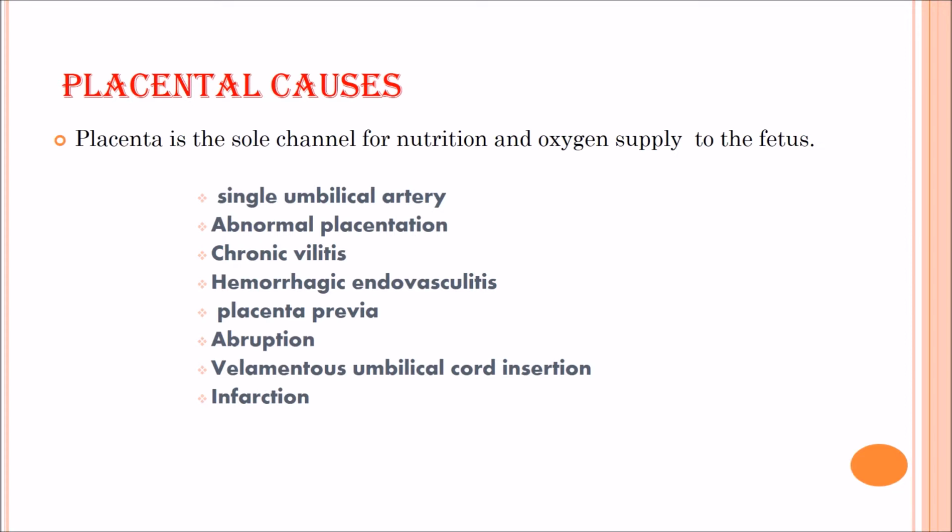The placenta is the sole channel for nutrition and oxygen supply to the fetus. Single umbilical artery, abnormal placentation, chronic villitis, hemorrhagic endovasculitis, placenta previa, abruption, filamentous umbilical cord insertion, and infarction can be causes for IUGR.